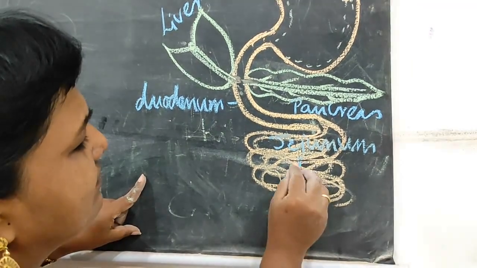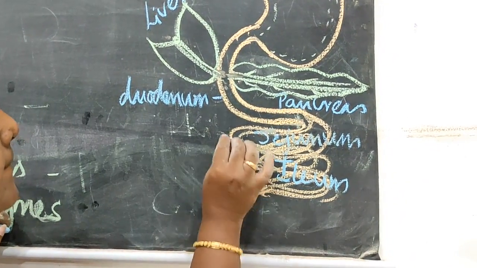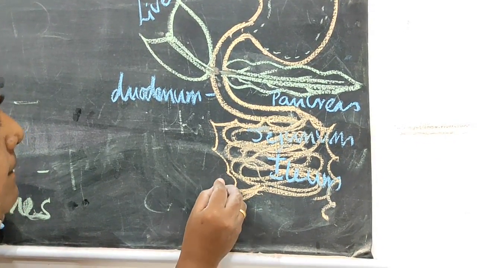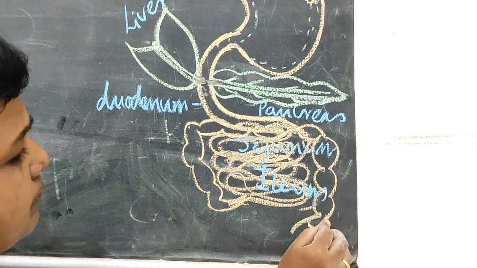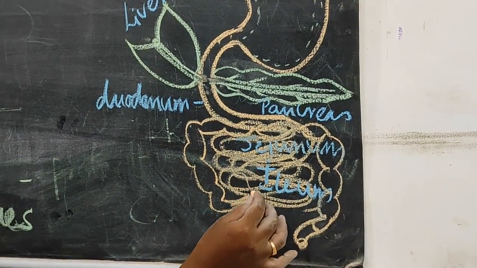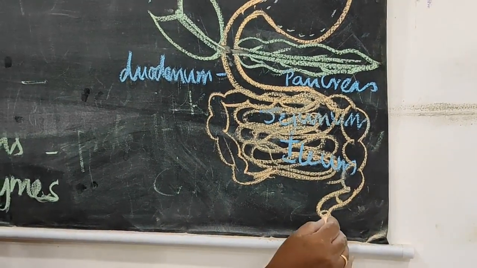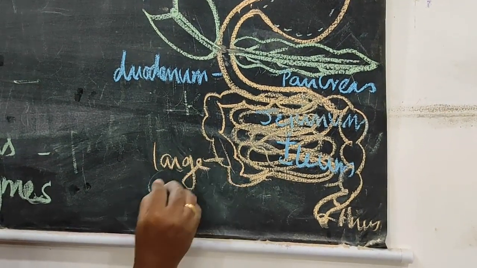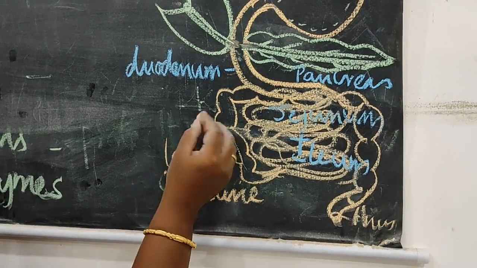So this is ileum, and this ileum leads into the large intestine and finally it opens out through the anus. So this is the anus, this is the large intestine, and this is the small intestine.